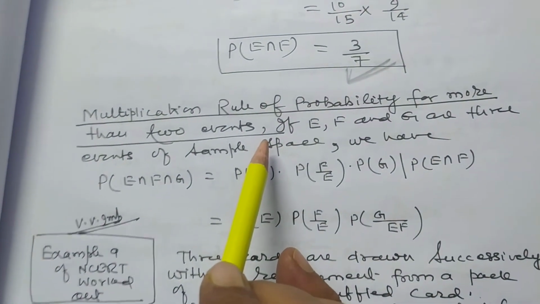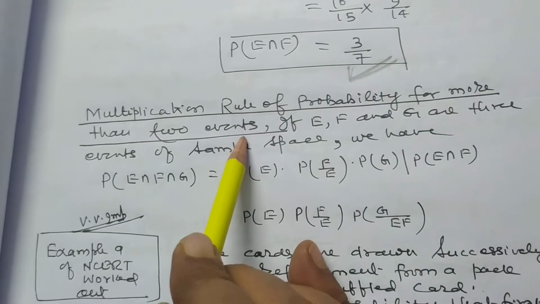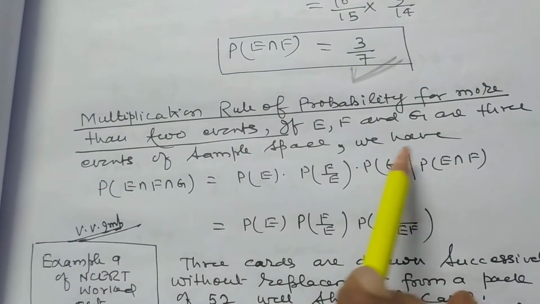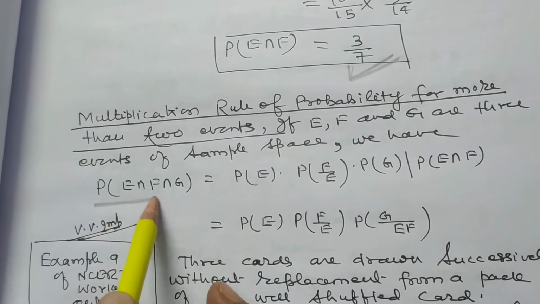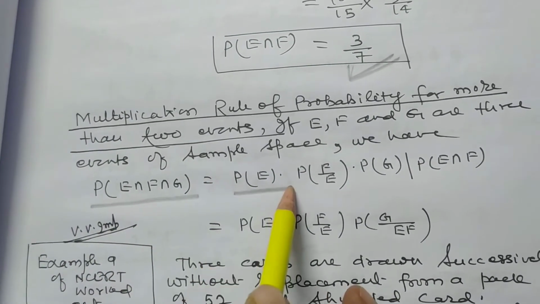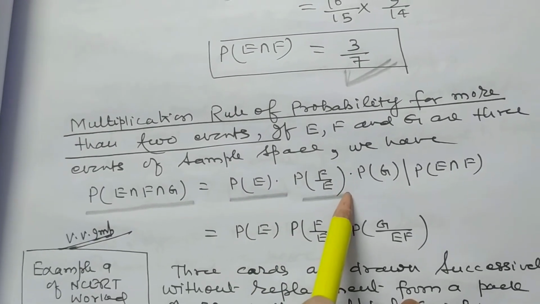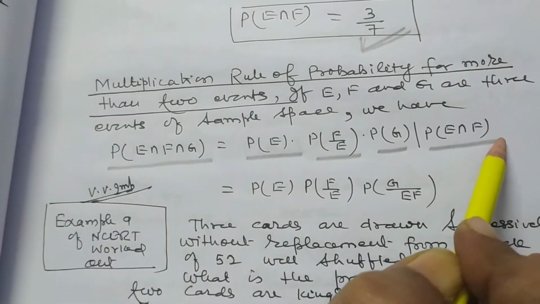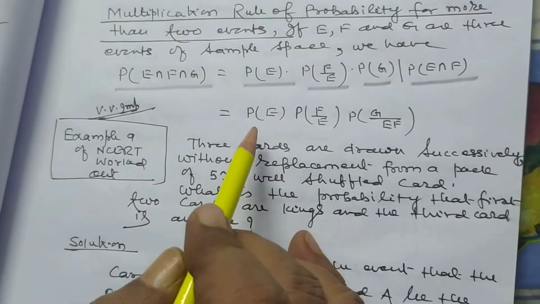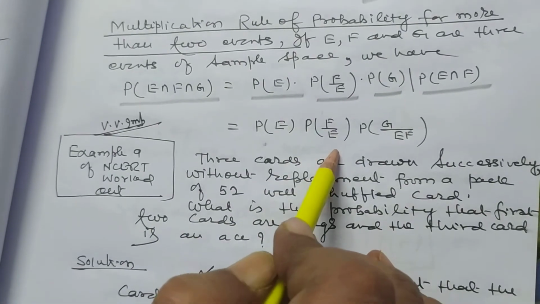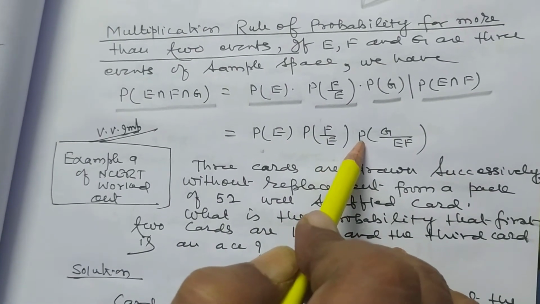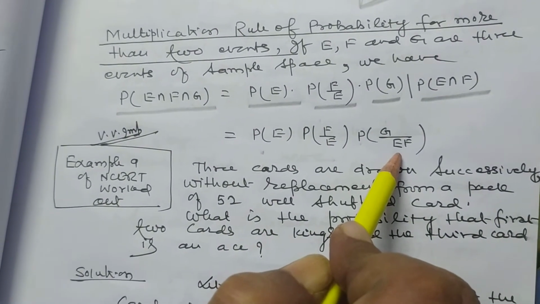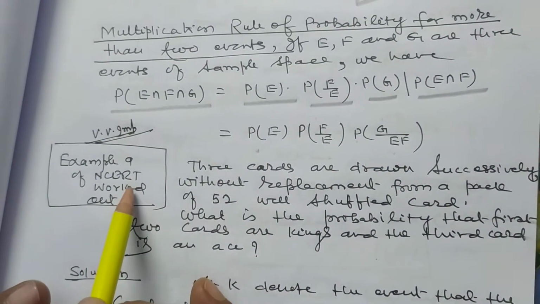Multiplication rule of probability for more than two events: if E, F and G are three events of a sample space, we have P(E intersection F intersection G) is equal to P(E) into P(F|E) into P(G|EF). Now I want to discuss this problem.